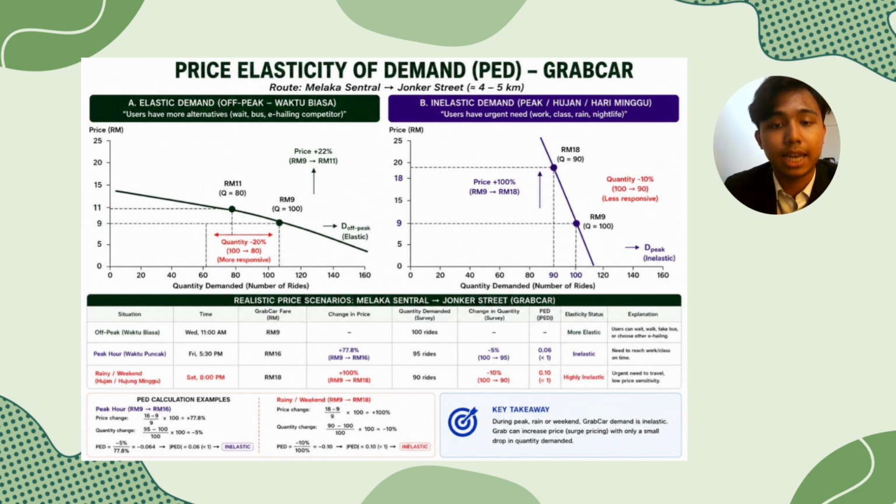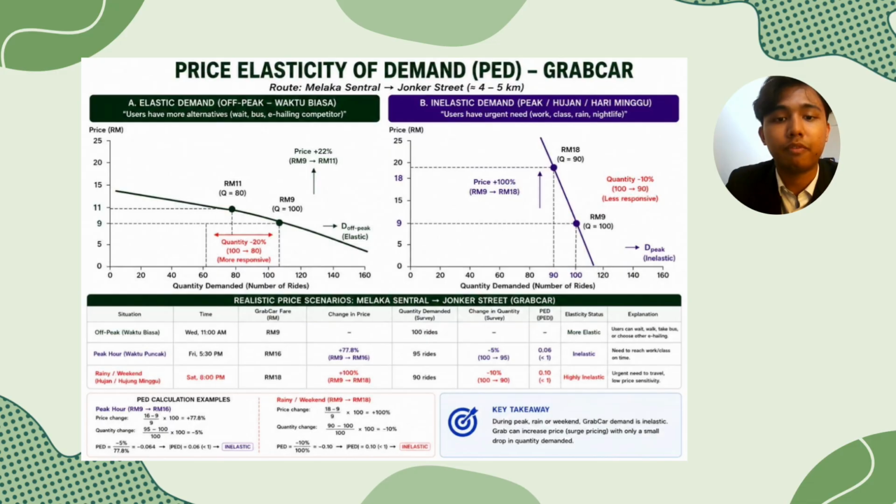For the PED analysis, we focus on a realistic route in Malacca, from Malacca Central to Jonker Walk, where the travelling distance is approximately 4 to 5 kilometers. The fare data used in this presentation for the price elasticity is based on realistic market observation and the trend of Grab surge pricing in Malaysia. According to the Grab pricing